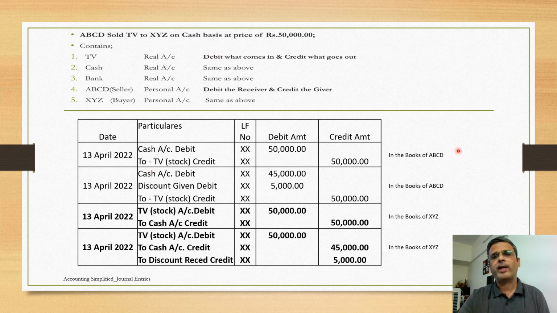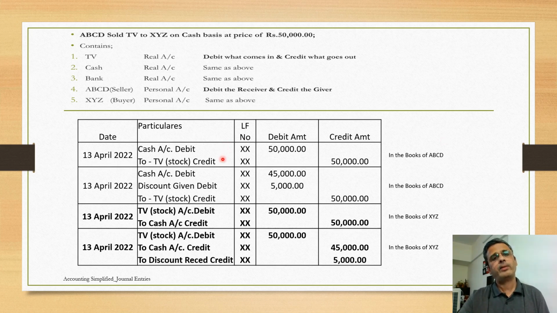So, how much cash has ABCD received? 50,000. What has come in is cash. Cash is a real account. What is the rule of the real account? Debit what comes in. So cash has come in, so in ABCD's books, cash would get debited.